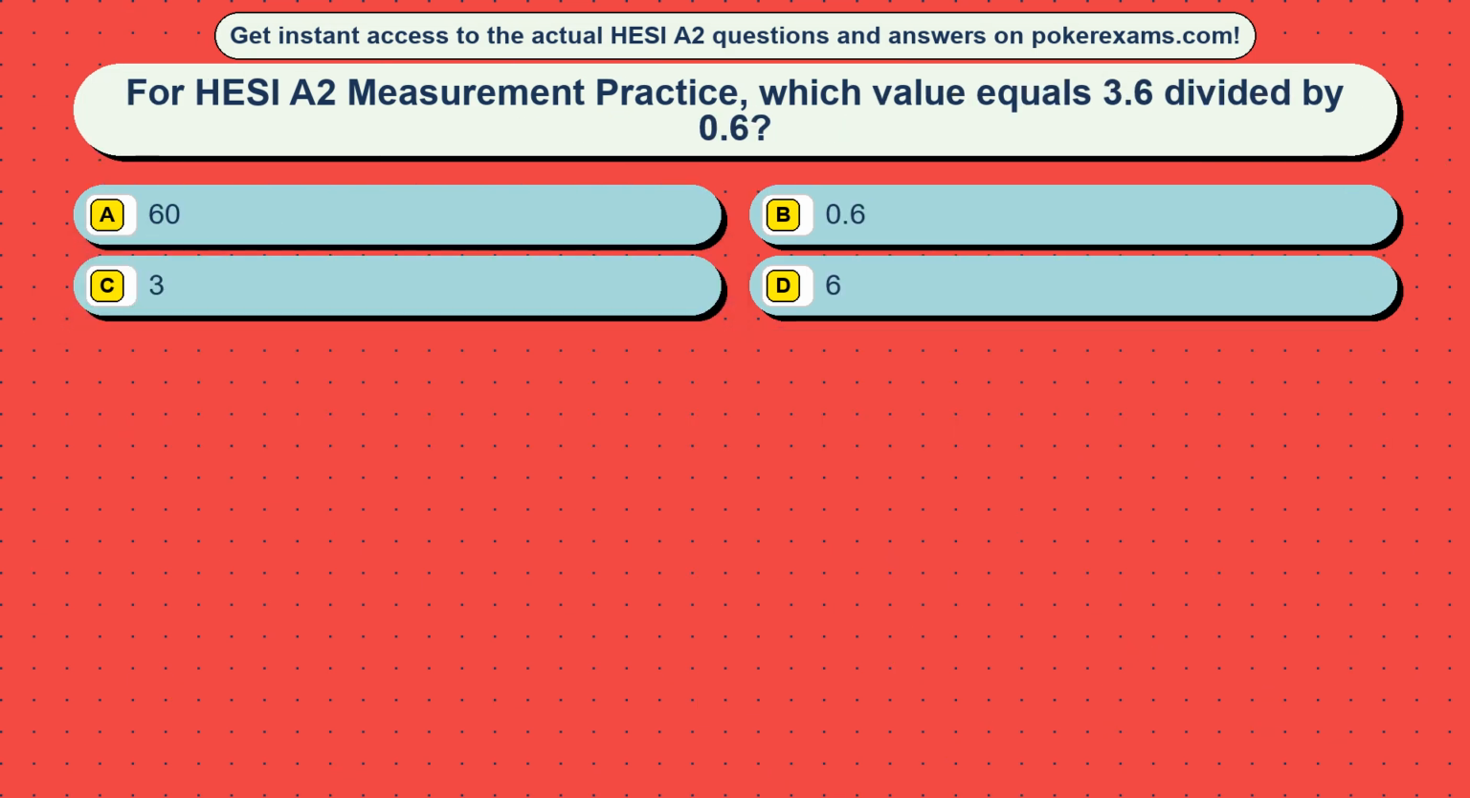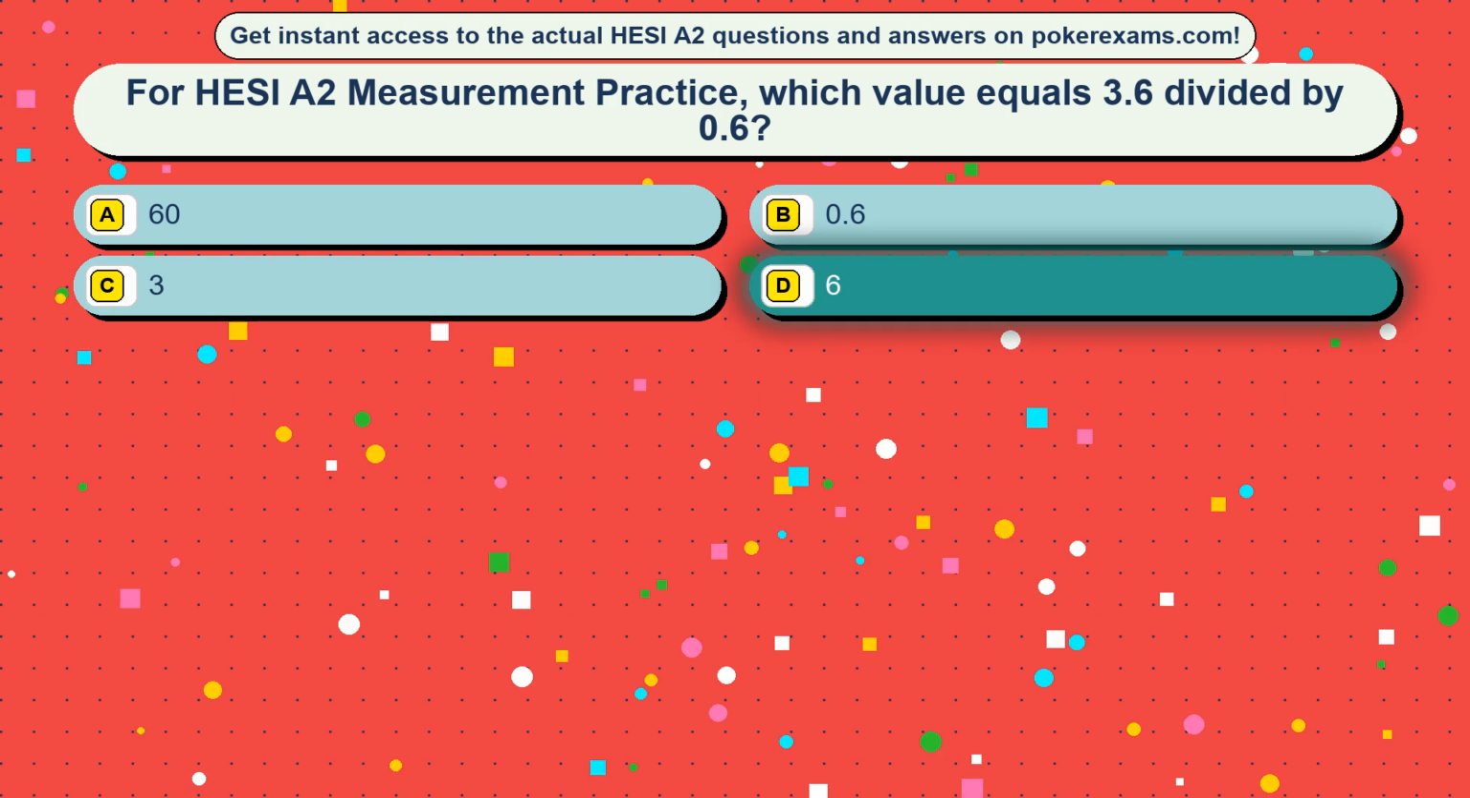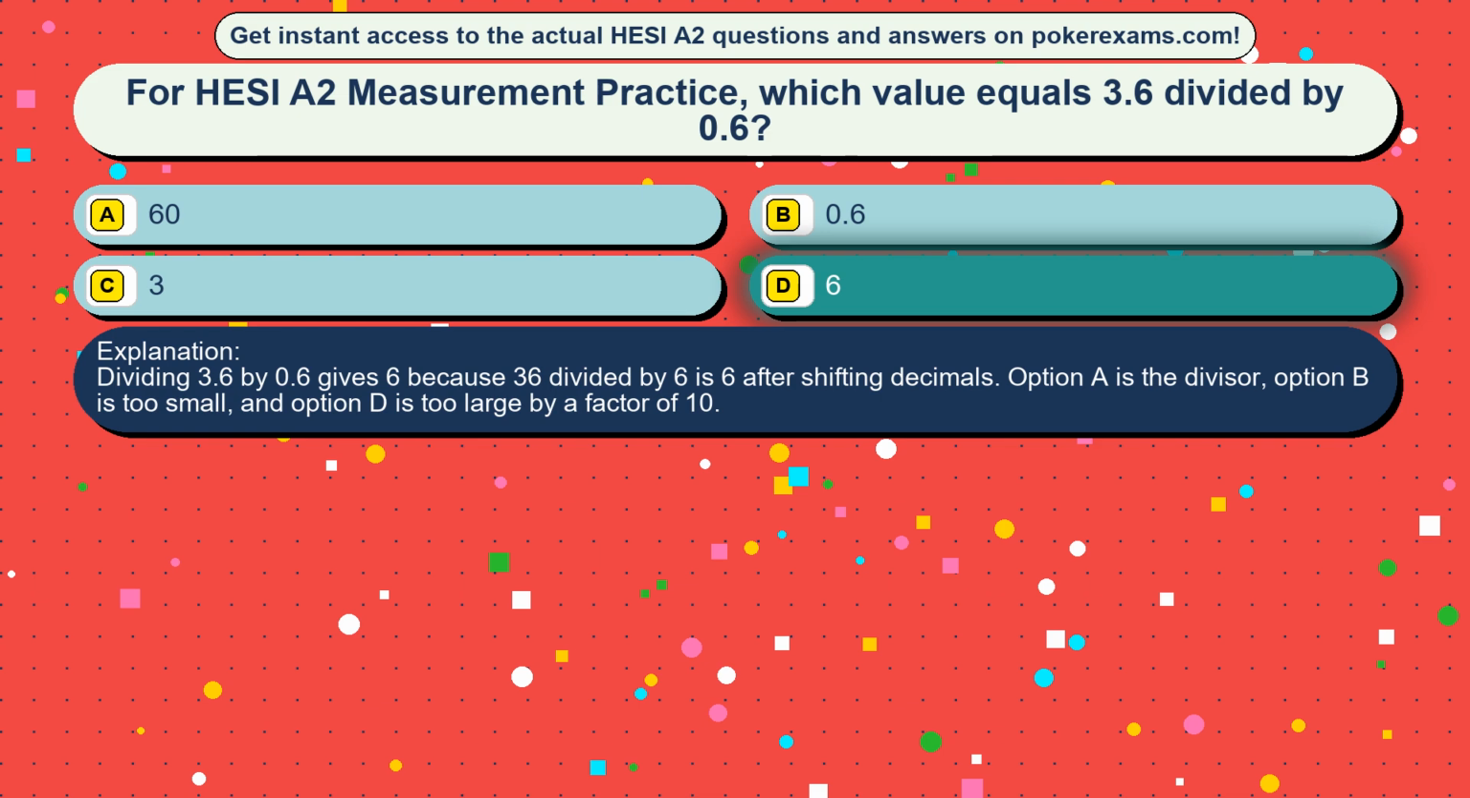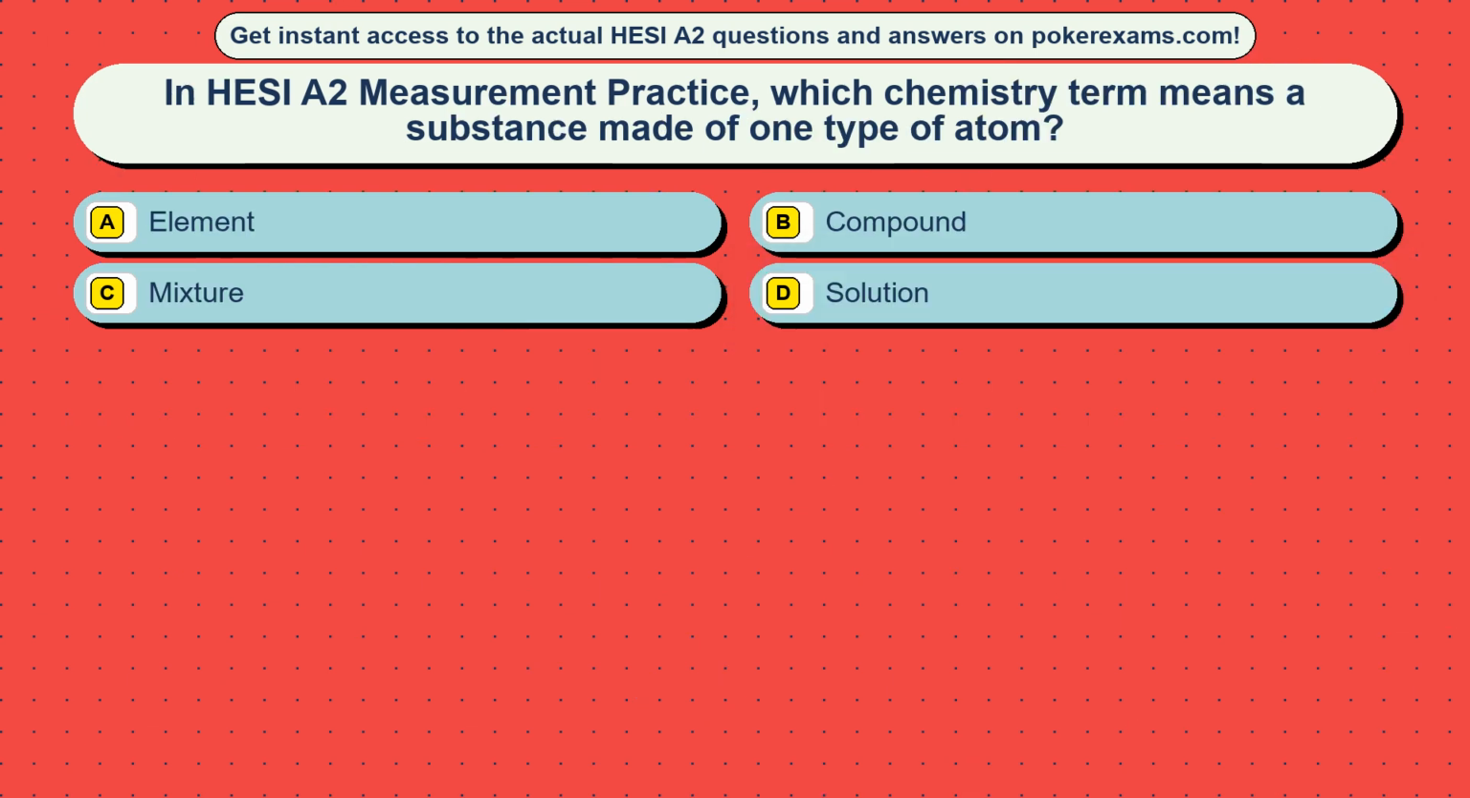Question 12. For HESI A2 measurement practice, which value equals 3.6 divided by 0.6? Option A, 60. Option B, 0.6. Option C, 3. Option D, 6. The correct answer is option D, 6. Dividing 3.6 by 0.6 gives 6 because 36 divided by 6 is 6 after shifting decimals. Option A is too large by a factor of 10, and option B is the divisor.